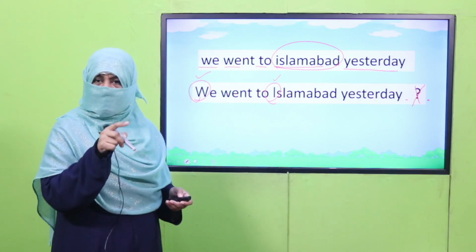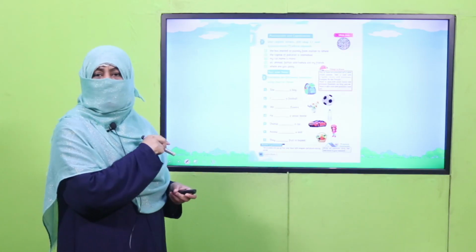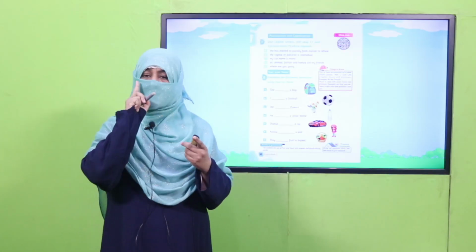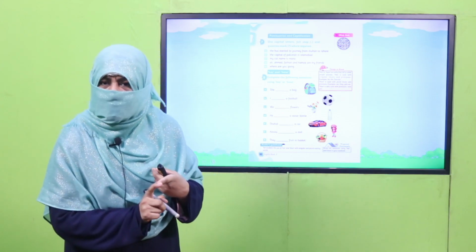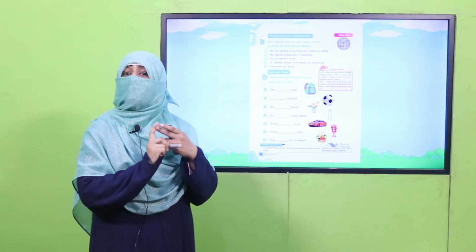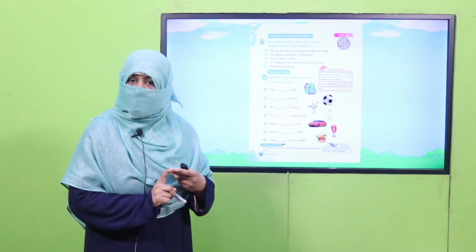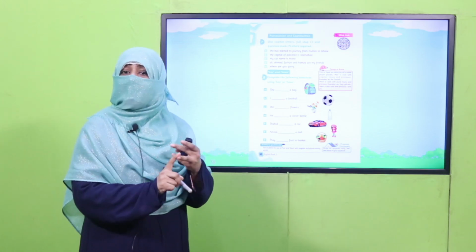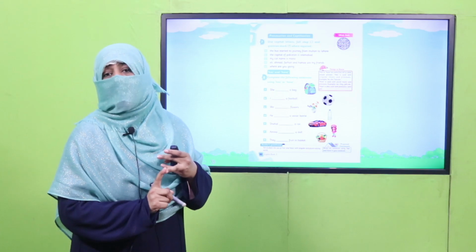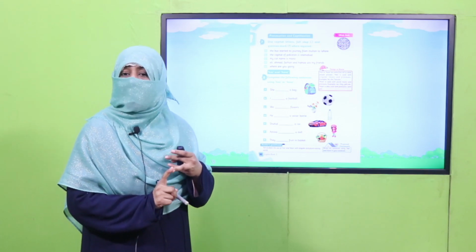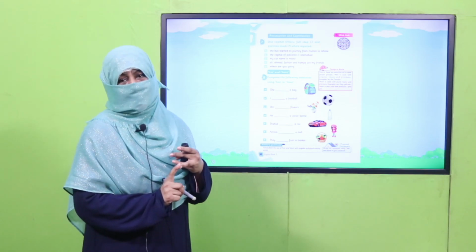Do you understand? Okay, so it's time to practice. How many things have I taught you? First letter of the sentence should be capital. First letter of all the naming words, either it's a person, place, thing or a pet, should be capital. And by the end of the sentence, we have to put a punctuation mark. It can be a full stop or a question mark, right?